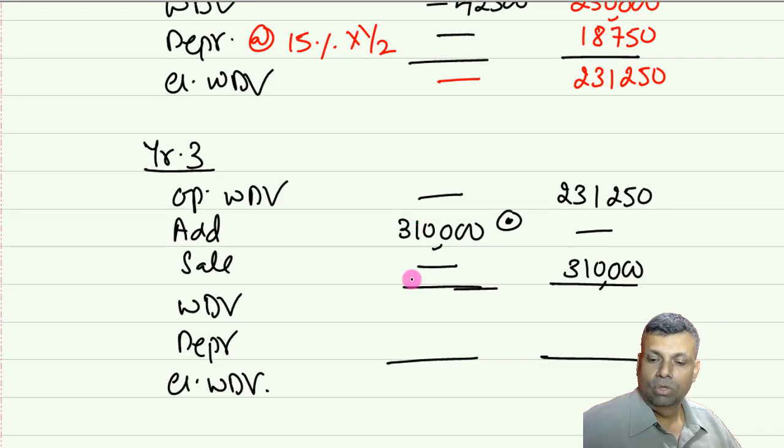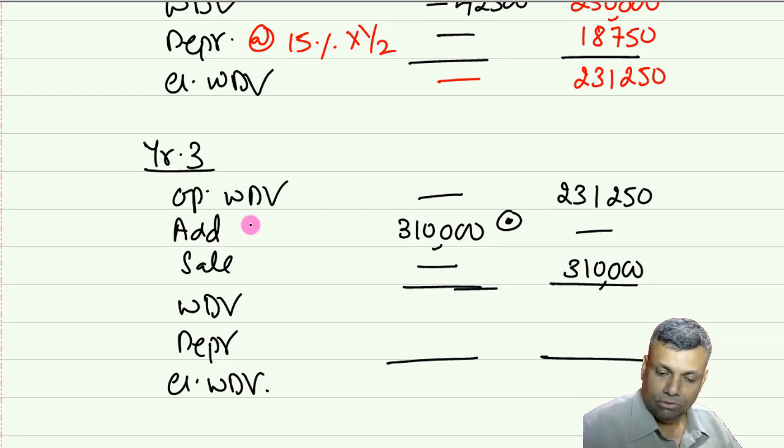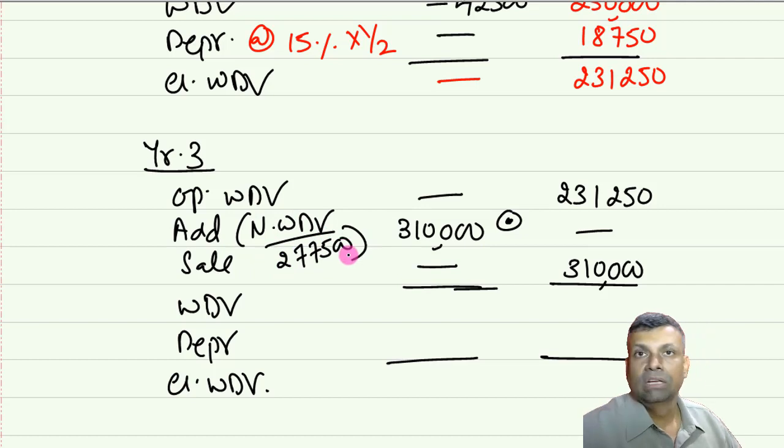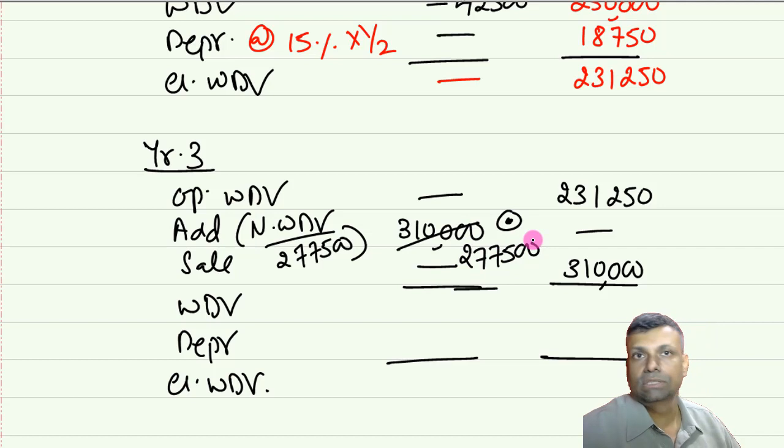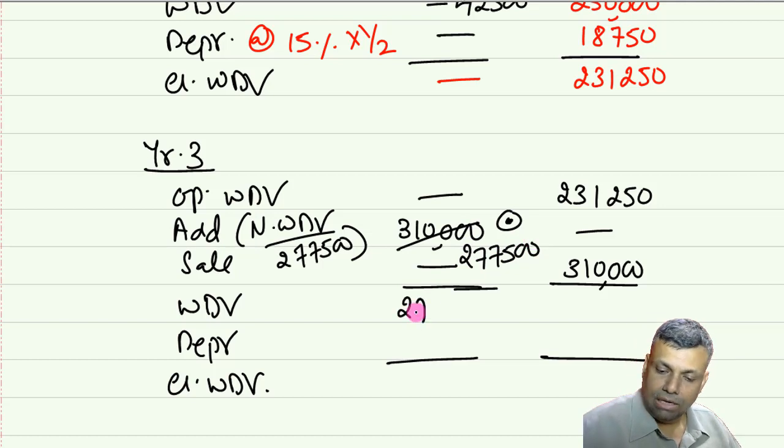So the notional WDV is 277,500. The comparison is 277,500 or 3,10,000, whichever is less. So I will not take the cost as 3,10,000, but I'll take 277,500 as the cost of Mr. X.